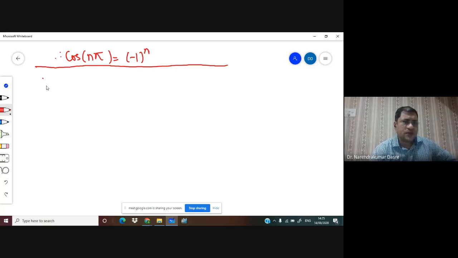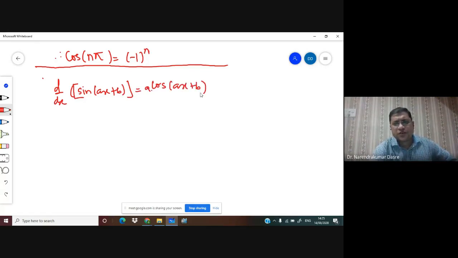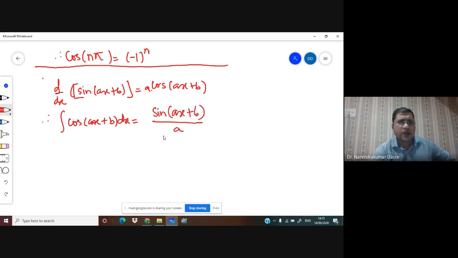So what we know is d by dx of sine of ax plus b is equal to a into cos of ax plus b, and hence I can write the integral of cos of ax plus b dx is equal to sine of ax plus b upon a.